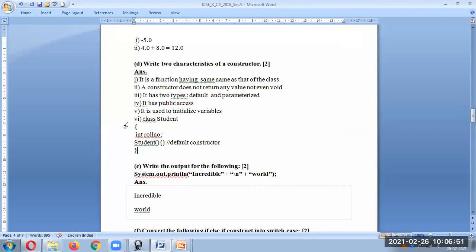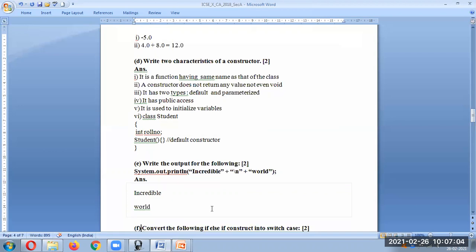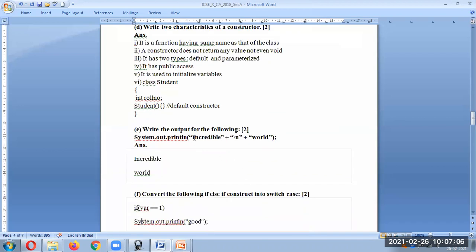You can give one example over here. Like I have created a class Student, and here this is the constructor. This is without any argument, so that's why it's a default constructor. Then question number E, write output. This is a very simple question. Simply what they have written, incredible will be printed. Since it is a new line character, you will have a new line over here. It will go to the next line and then world will be printed.